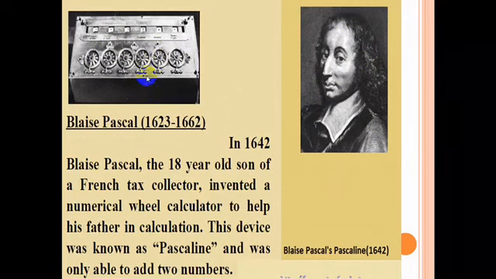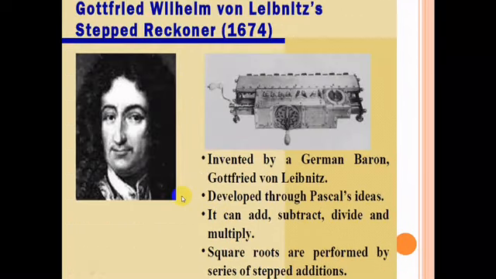Next, coming to another experiment after Blaise Pascal, Gottfried Wilhelm von Leibniz invented the stepped reckoner. So this machine we call the stepped reckoner. He is Leibniz, a German mathematician. He developed it through Pascal's idea. So with the help of Pascal's idea, he developed this machine, and it can also be used to add, subtract, divide, as well as multiply. Square roots are also performed by a series of stepped additions.